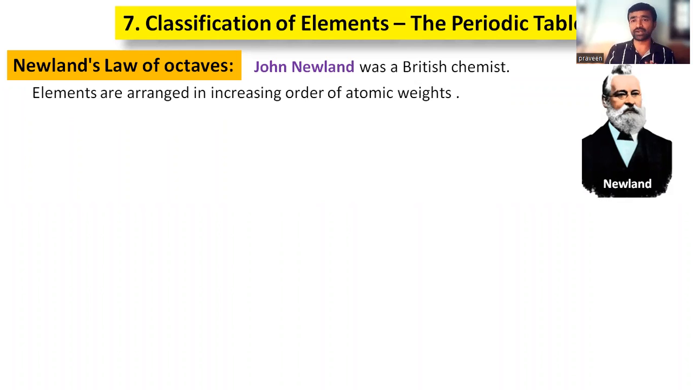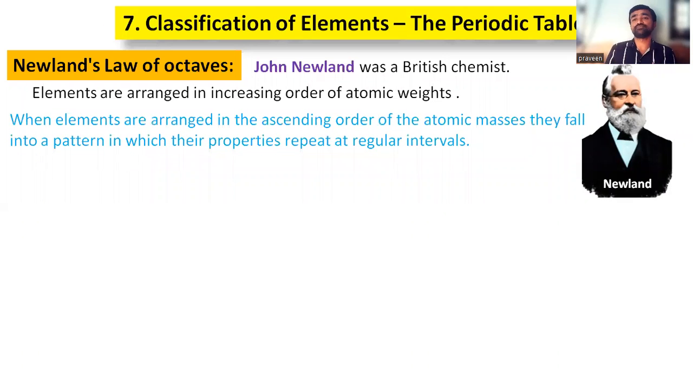As Döbereiner tried, right? Döbereiner made groups of triads. Here, a group of 8 elements. In chemistry, we follow that count of 1, 2, 3, 4, like mono, di, tri. So 8 means octa. That group of 8 elements is named an octave. Octave means a group of 8 elements. So he tried to arrange the elements in the increasing order of atomic weights.